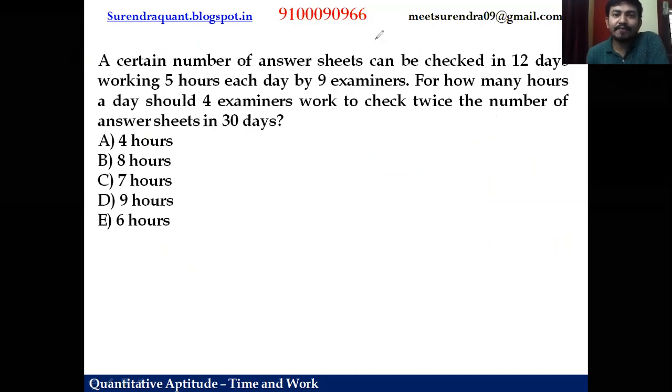A certain number of answer sheets can be checked in 12 days, working 5 hours each day by 9 examiners. Let us convert in terms of work units. So 12 days, 5 hours and 9 examiners. For how many hours a day should 4 examiners work to check twice the number of answer sheets in 30 days? 30 days, we don't know how many hours, right?